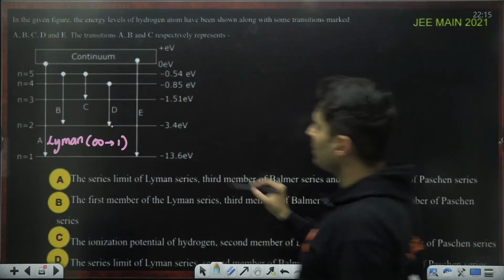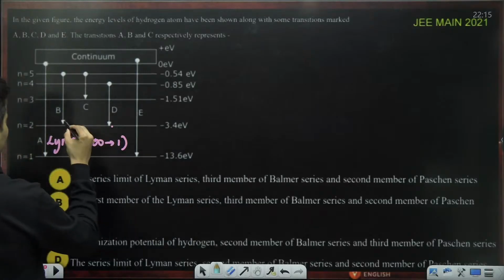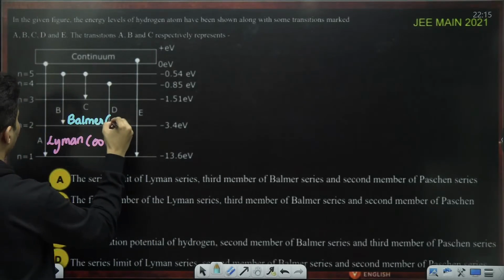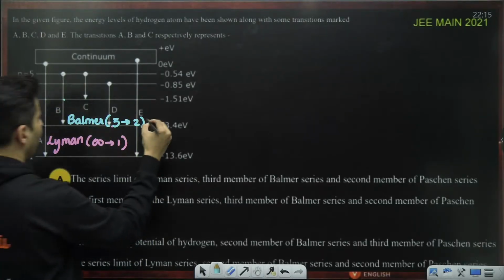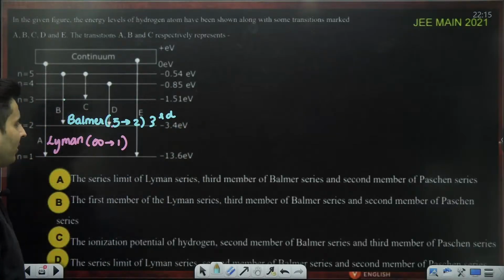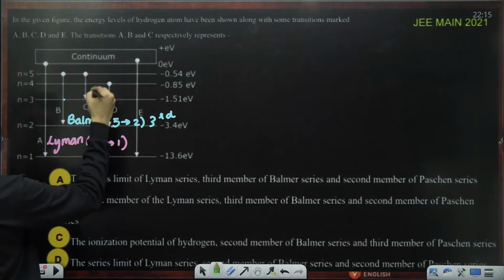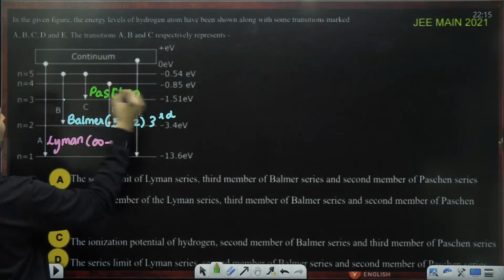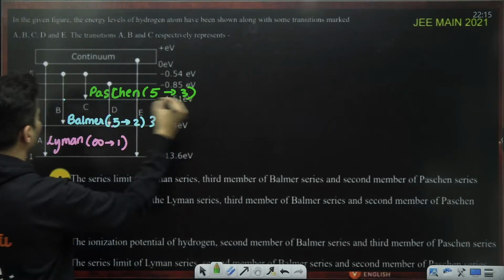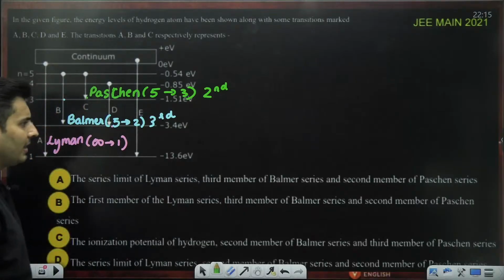Next. B, if you see, it is coming from 5 to 2. Lyman, then this is Balmer. This B is nothing but Balmer, and it is coming from 5 to 2. This is the first line, second line, third line. So this is basically the third line of Balmer. If you look at C, it is Paschen series. It is coming from 5 to 3. This to this is the first line. This is the second line. So this is the second line of Paschen.